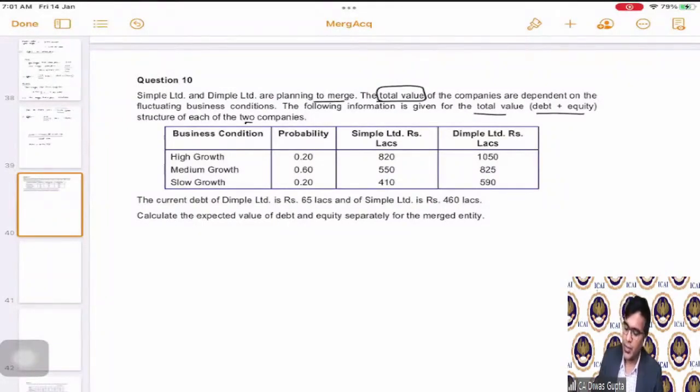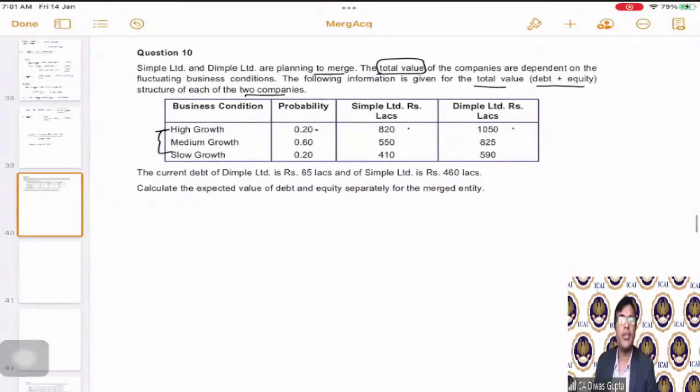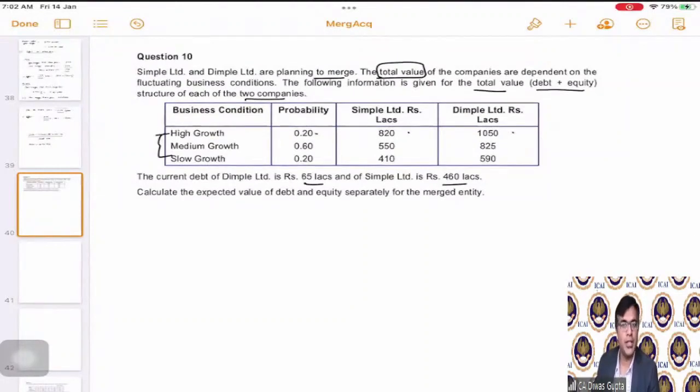Structure of each of the two companies. They are saying in case of a high growth, which has a 20% probability, Simple Limited's total value is 820 and Dimple Limited's total value is 1050 lakhs. Similarly, three scenarios are given. Then they say the current debt of Dimple Limited is 65 lakhs and Simple Limited is 460 lakhs.